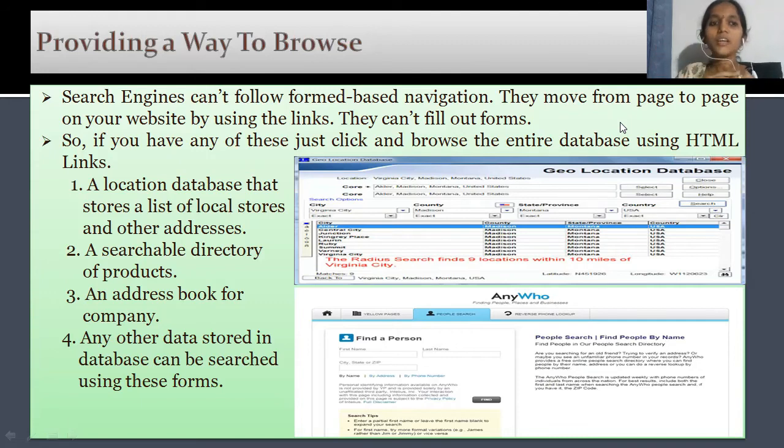Take a location database, for example, that stores a lot of local stores and addresses. A searchable directory of products and an address book for a company, and other data stored in a database, can be searched using these forms. You have a glance at a location database and data stored in a database. These two pictures clearly show the location database.